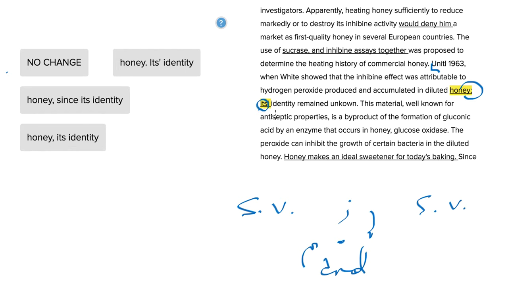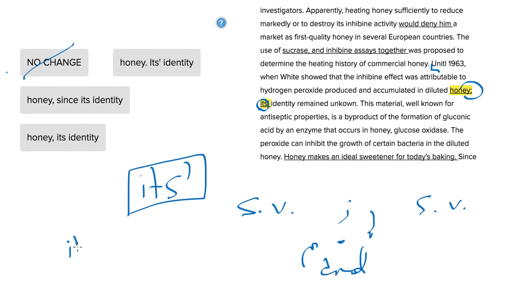We've got it's, which is a word that does not exist. You don't want its with an apostrophe after that. This is not a correct word. It's just not a real word. So for that reason, we can get rid of this. Now, what are the real words that look like this?